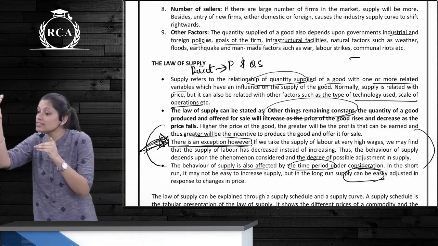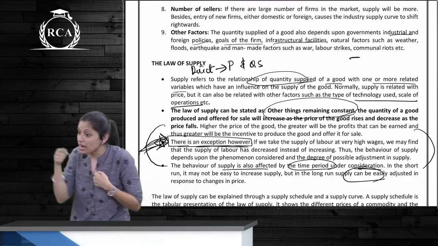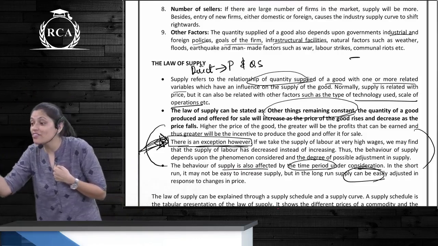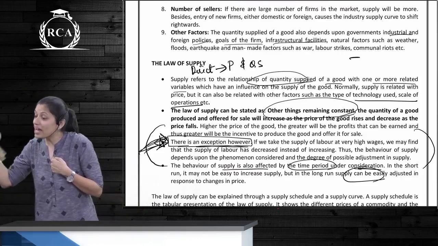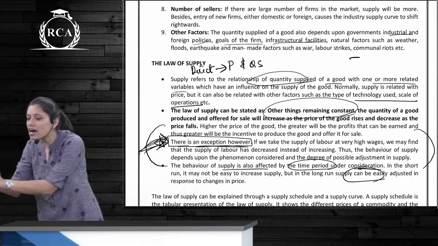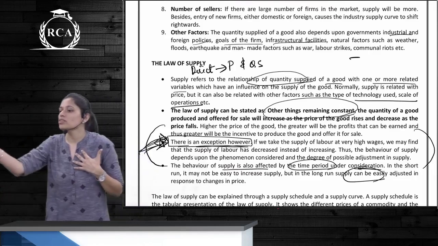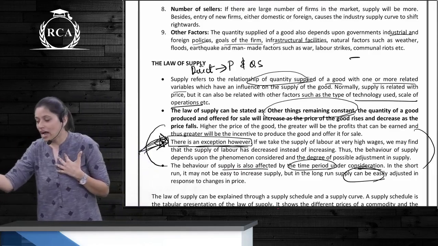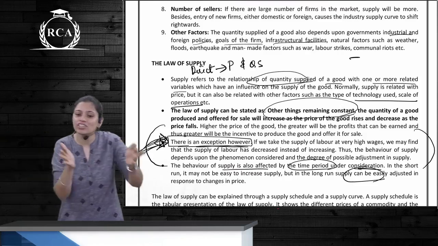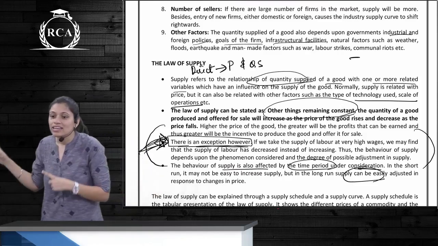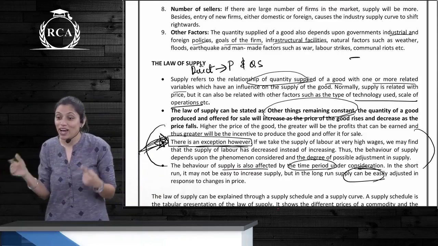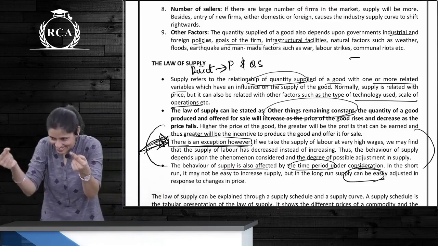Higher the wages of the supply which I provide, lesser will be the supply I give later. Supply of hours I am saying. If I am already earning something I like, I will not want to spend more time on it. I will like those hours of leisure instead of hours of work. That's why supply of labor is an exception. Supply of your own work. Please remember that.